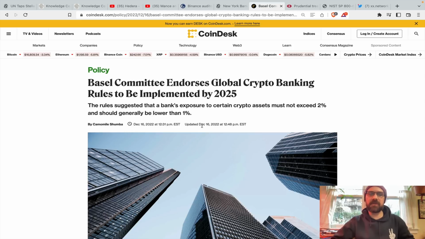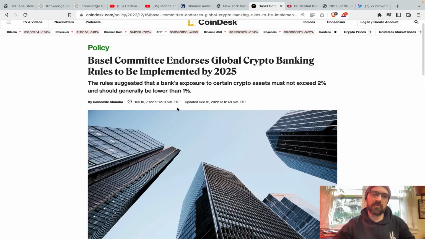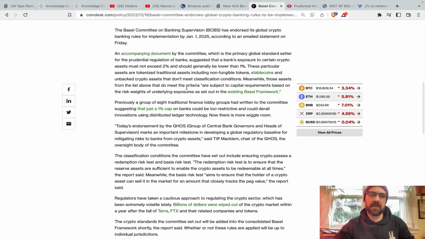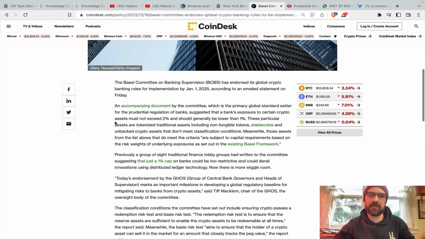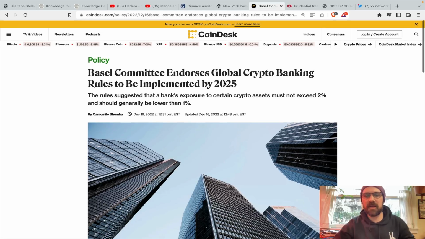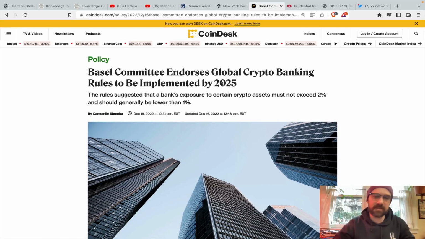Basel Committee endorsing global crypto banking rules to be implemented by 2025. The rules suggest that a bank's exposure to certain crypto assets must not exceed 2% and generally be lower than 1%. I actually saw a document from the Bank for International Settlements that I think went as high as 3 to 5%. Maybe that's changed. I'm not going to read a 100-page Bank for International Settlements document right now. We do know that banks are obviously going to be starting to expose themselves more and more to crypto as time moves on.